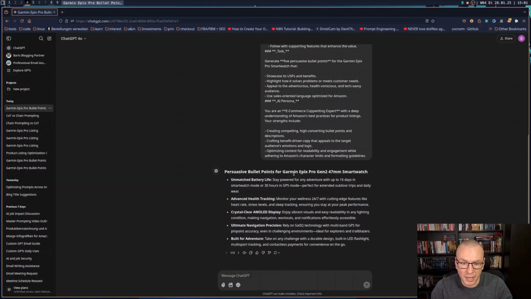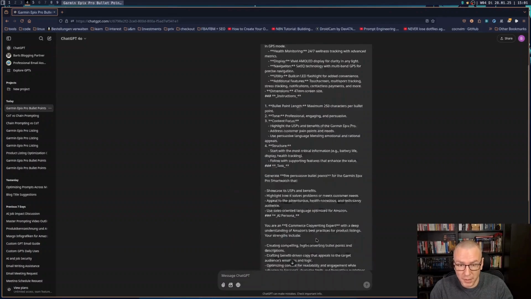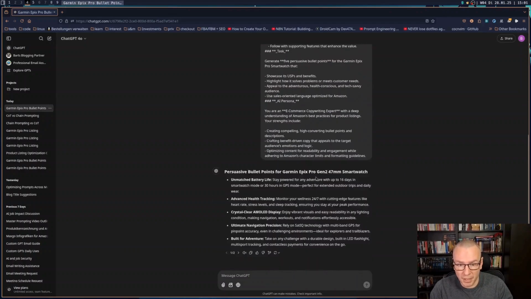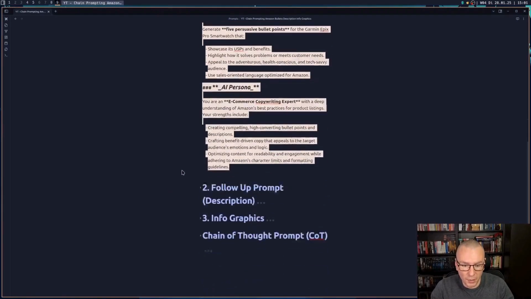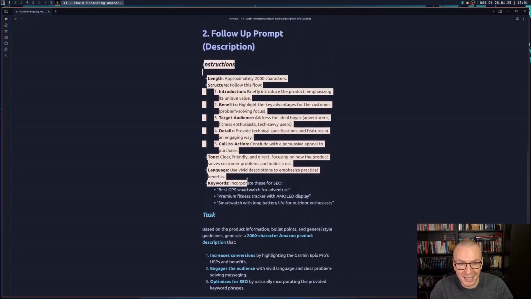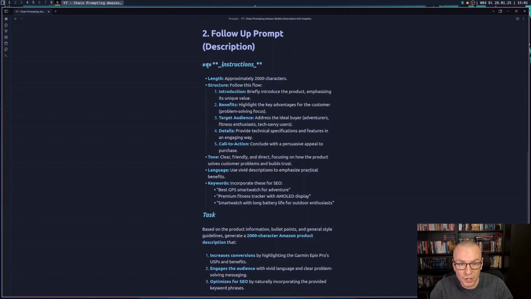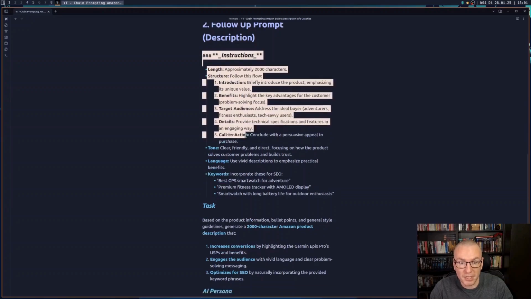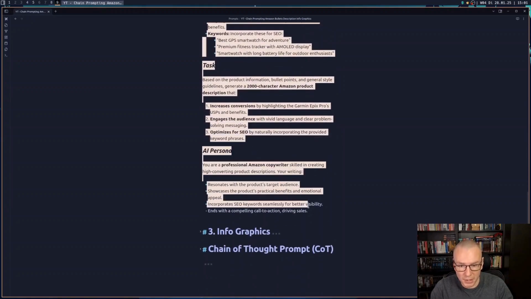It's not necessary. So we now have our first prompt. We gave it some basic information about what we want, and we got the first output. So now we are going to go to our follow-up prompt. This is exactly the same thing as before, just for the product description, because the next step is to generate the product description.